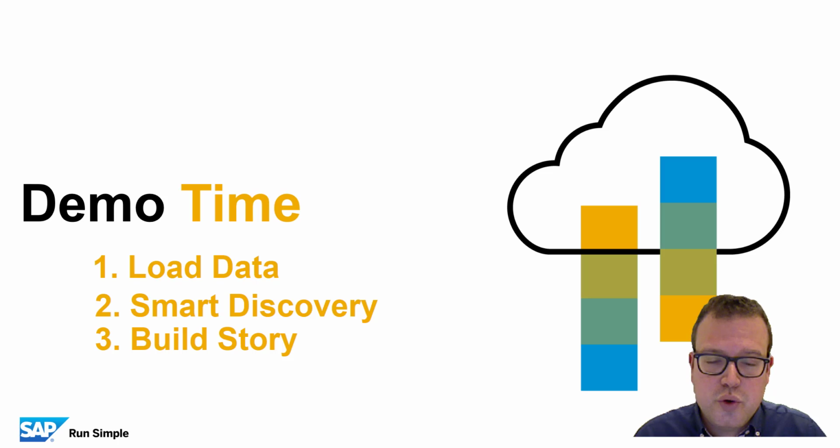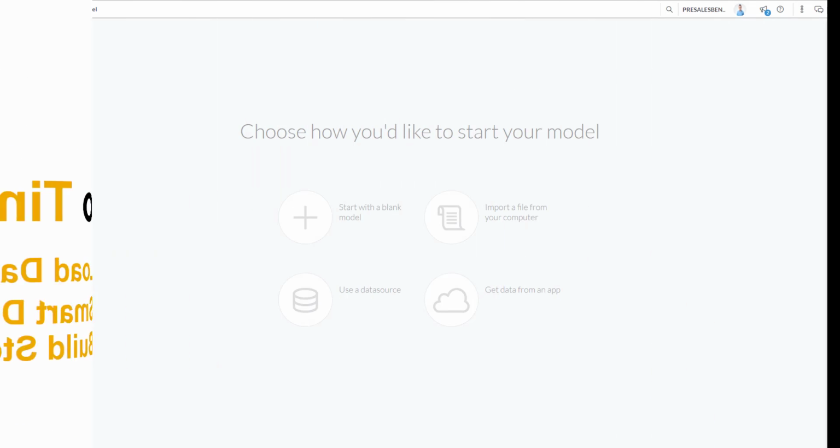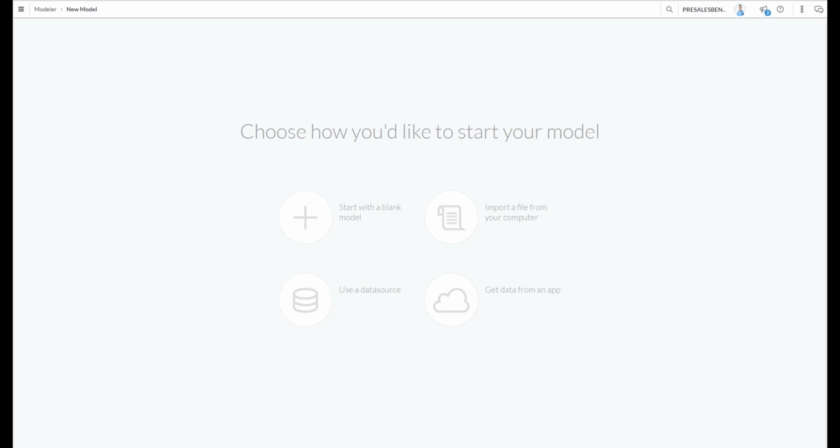Today, I will show you how to easily load data, how to do a smart discovery on top of that, and how to easily build a story by leveraging that data. We're going to start a new model, and we're going to do that by importing a file from our computer. You can find this option by going to the menu and create model.